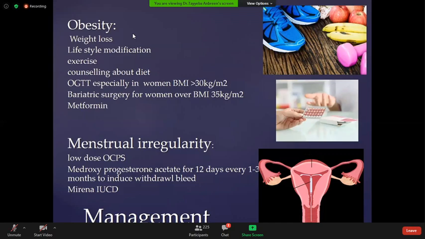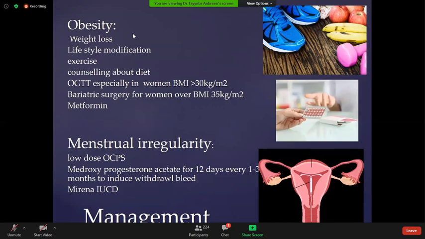If the patient's obesity can't be controlled by weight loss, lifestyle modification, exercise, and diet modification, you can prescribe metformin. But metformin is usually prescribed when the patient has a benefit after taking it. There is a weight reduction because metformin is a biguanide and it causes peripheral conversion and utilization of glucose. If the patient does not respond after all these measures, you can advise bariatric surgery.